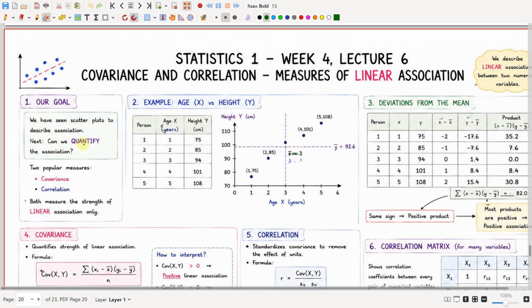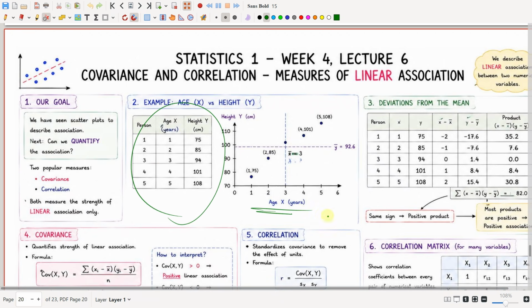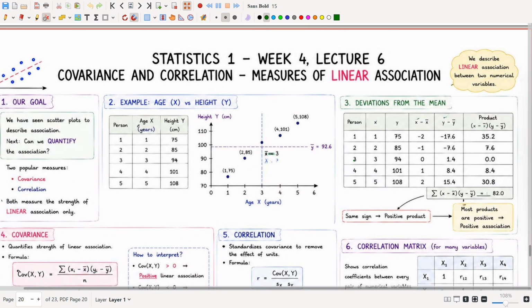Yes, we can have some values for association by using two popular measures called covariance and correlation. Both measure the strength of the linear association only. For example, we have the age and the height data. Let us have a plot for that, and now let us calculate the deviations from the mean.